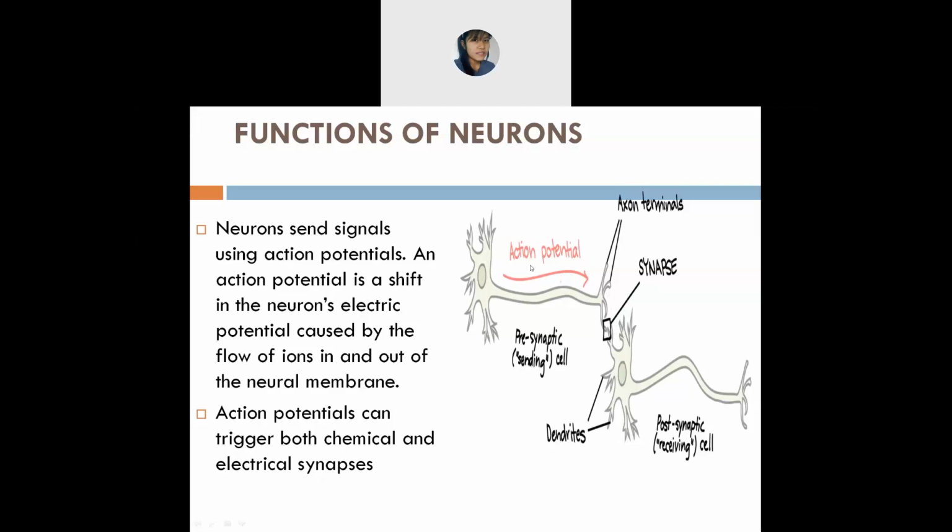Are you clear about this? About the action potential? Are you clear?